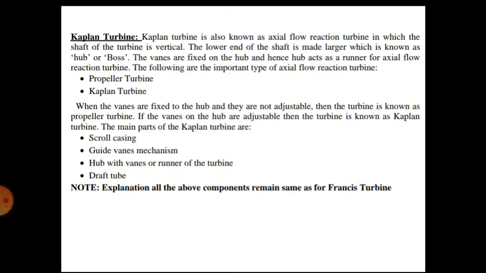So different heads are available in different seasons. Do you know which turbine we use for which kind of head available? I'm telling you, the Pelton wheel turbine we use for high heads. Pelton wheel turbines we are using for high heads, when the head is more than 300 meters, which is best suited for rainy season.